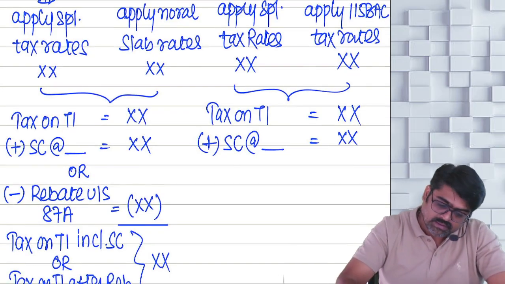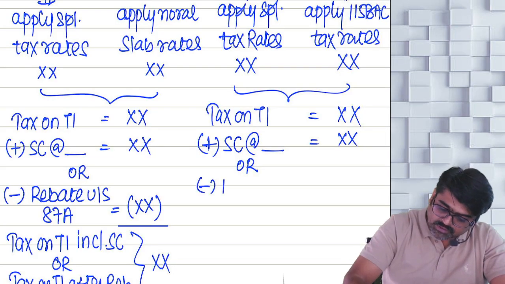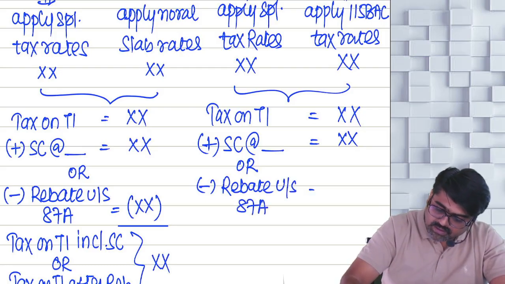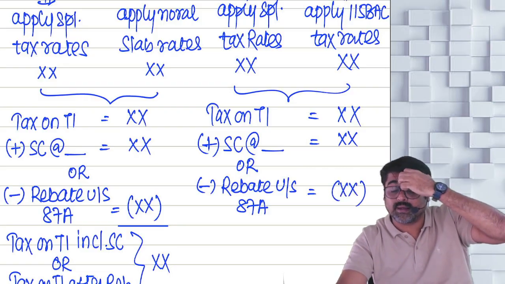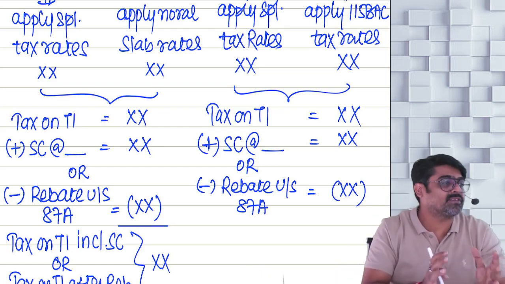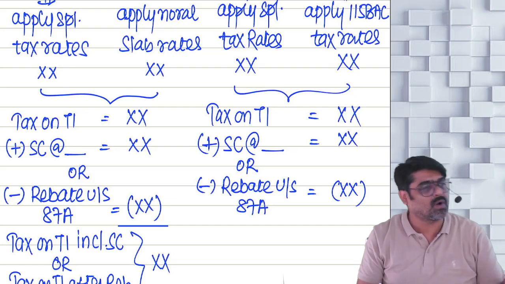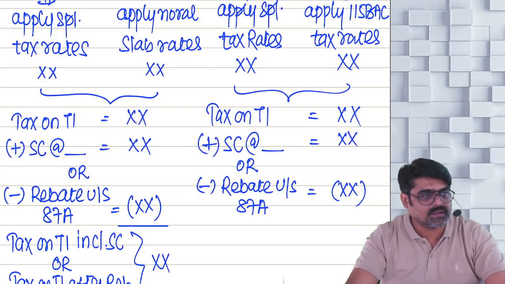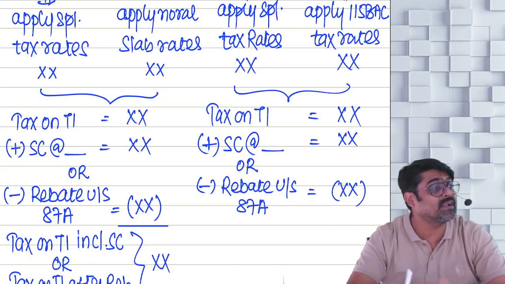And do you remember, if surcharge is added, then it is okay. Sometimes rebate is also reduced. When do you get rebate? If you are a resident individual and your total income is up to 5 lakhs, then you get rebate. Which taxes cannot be taken as rebate? All the special taxes cannot be taken as rebate. All other taxes can be taken as rebate up to a maximum of 12,500. Here also, all the taxes can be taken as rebate other than special taxes.